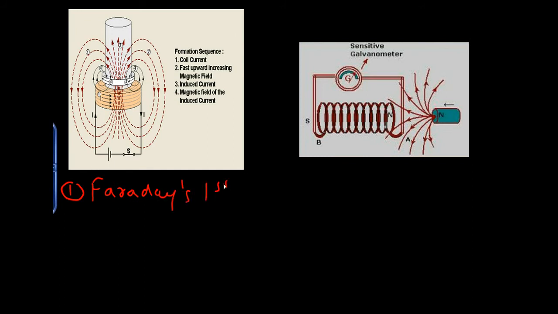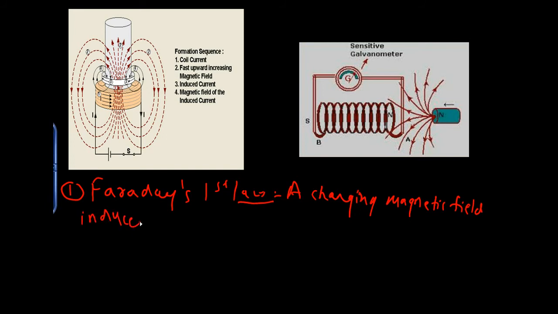Faraday's first law states that a changing magnetic field, which changes because of the movement of the magnet with respect to the coil, induces an electromotive force in the conductor, that is in the coil.